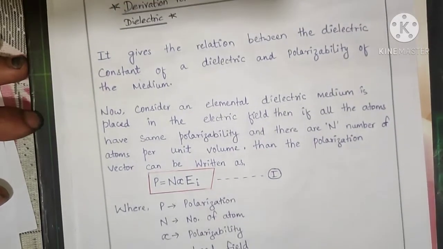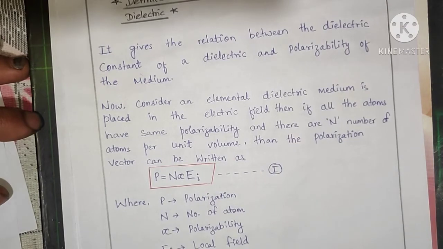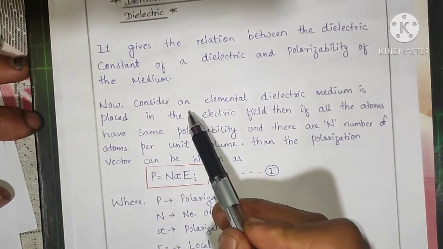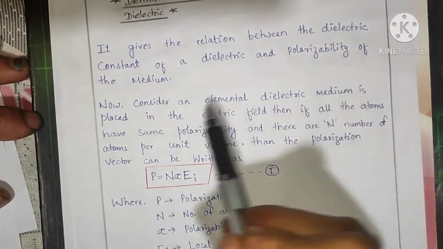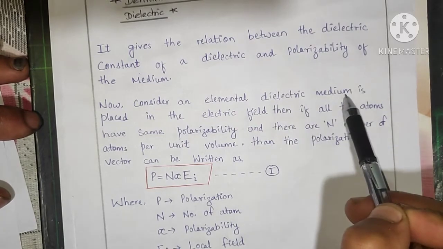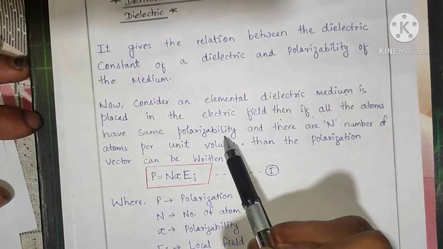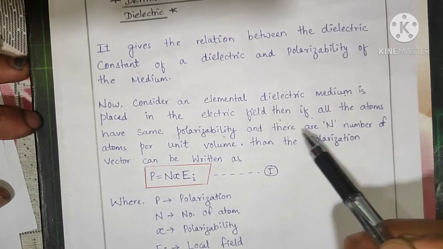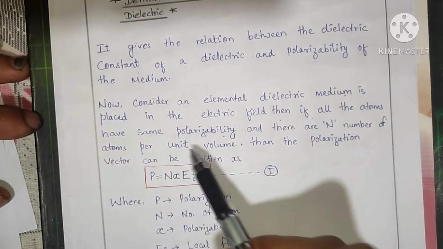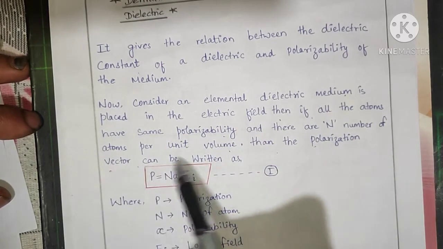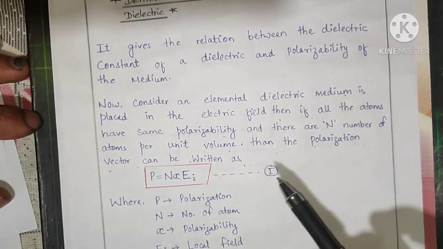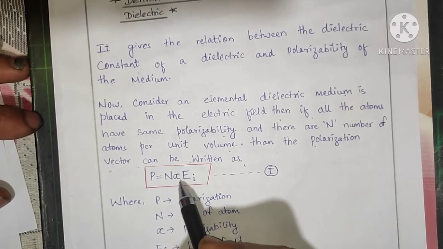So let's consider an external dielectric medium which is placed in an electric field. Then if all atoms have the same polarizability, and if there are n atoms per unit volume, the polarization vector can be written as P equals n alpha Ei. Let this be equation 1.